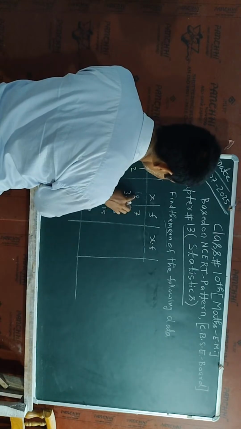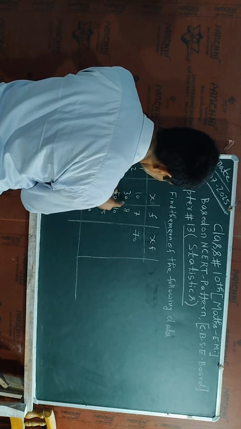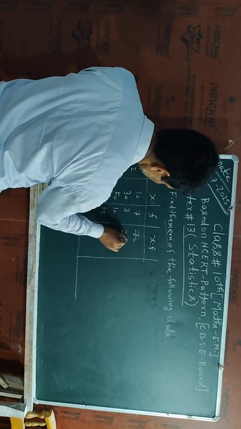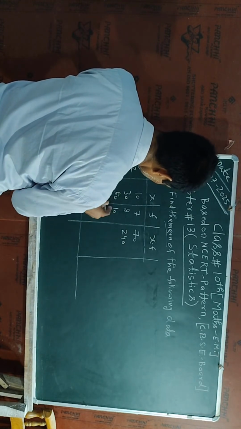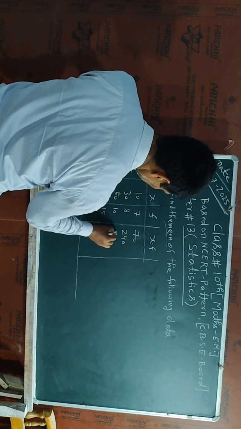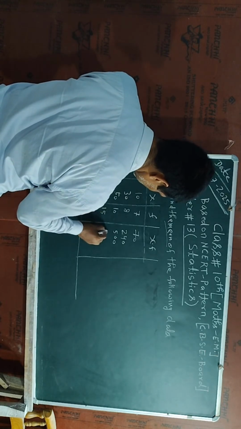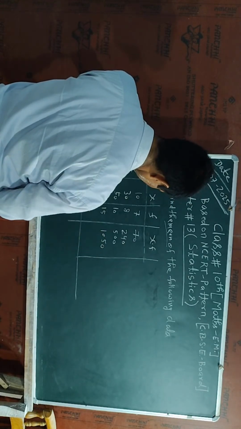Here 10 into 7 will be 70, 30 into 8 is 240, 50 into 10 will be 500, and 70 into 15.